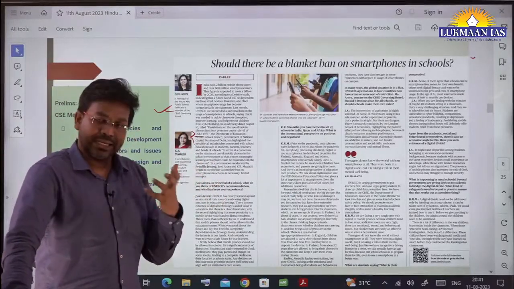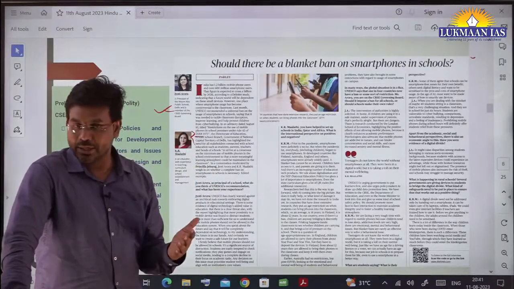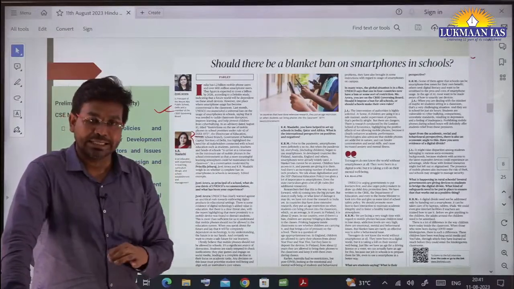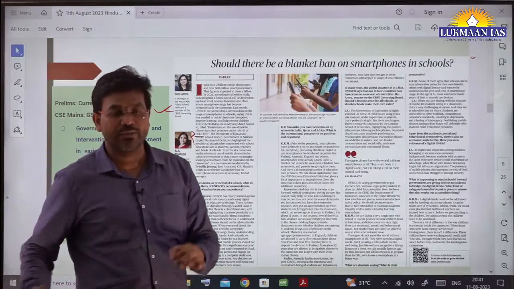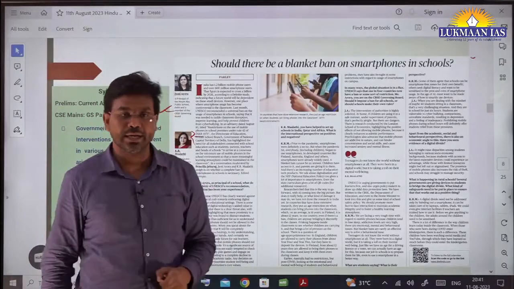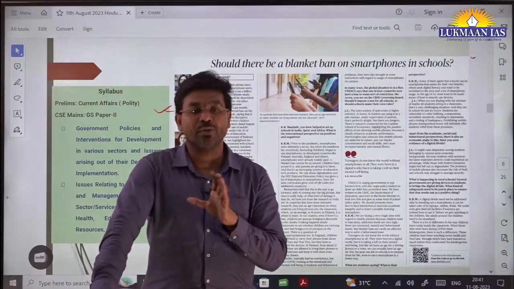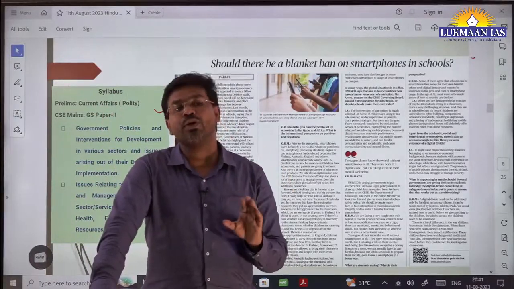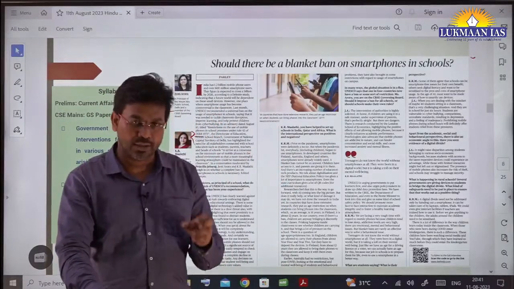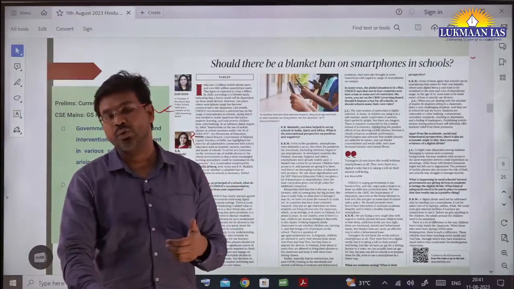Is India the first country to think about it? No. There are many countries across the world that have banned the usage of smartphones, and at the same time there are many countries where smartphones are allowed in schools. If I talk about the United Kingdom, they allow children to bring mobile phones to school at the age of 4 or 5 years. However, they ask the students to keep them inside the locker, so these mobile phones are taken by the school officials during school hours.